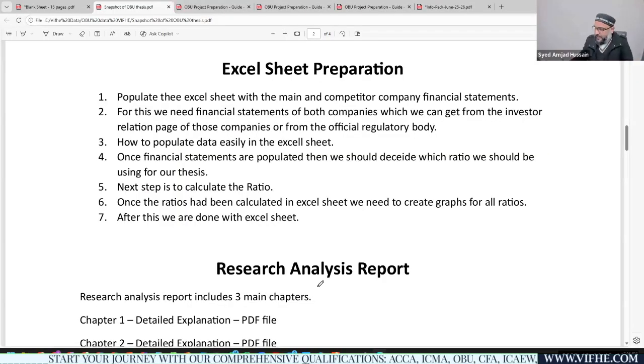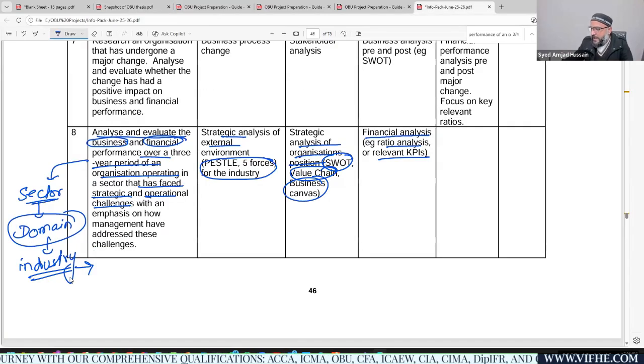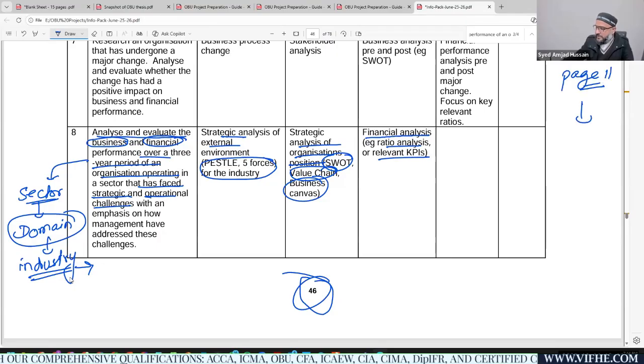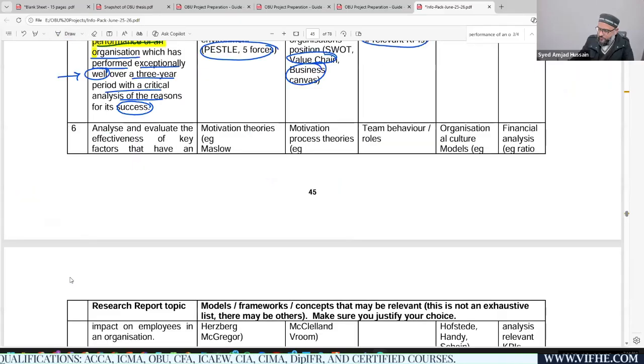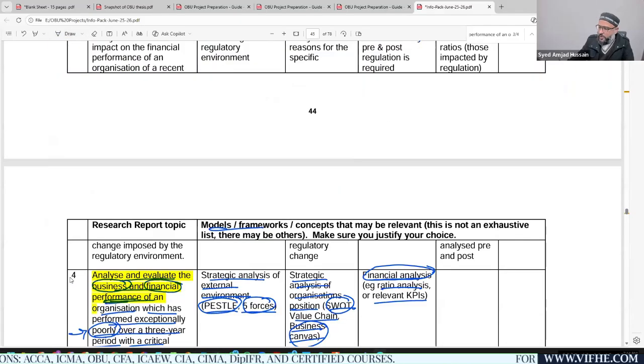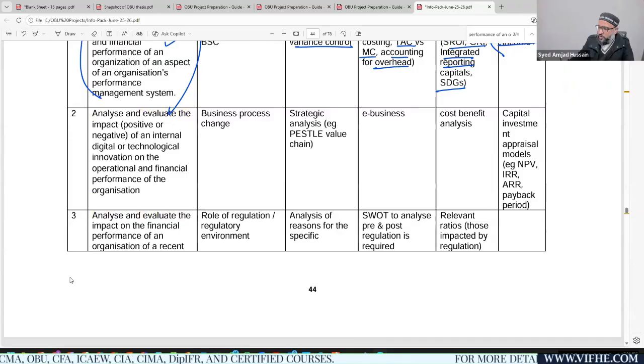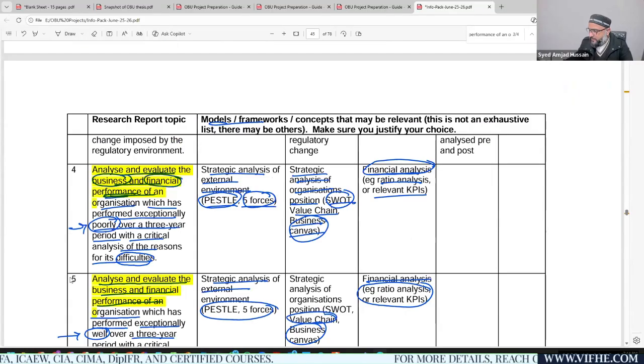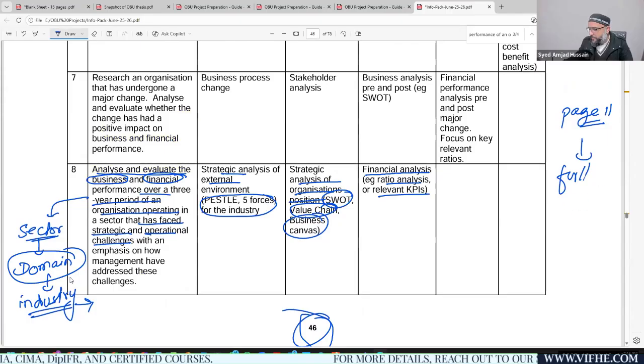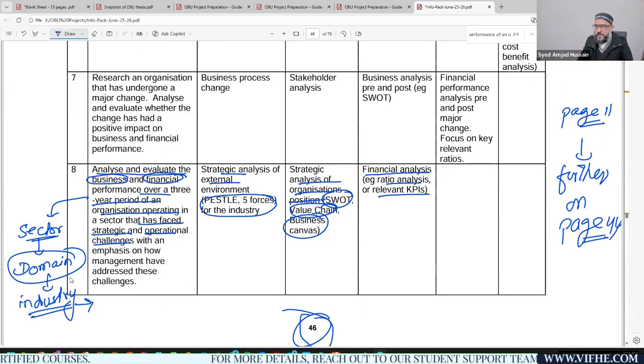Topics are available on page 11 of this document, while you can find further details starting from page number 44. So you'll get further information starting from page 44, right? If you're going to select any other topic, just let me know. I'll explain how the rest of the topics work.